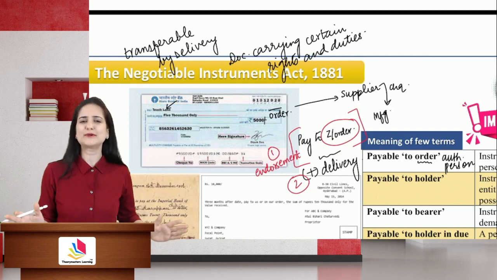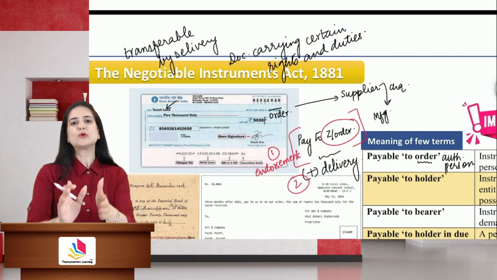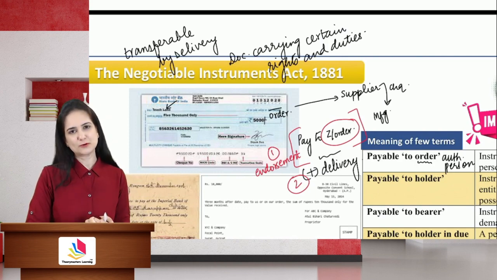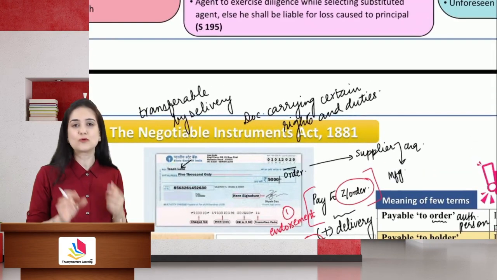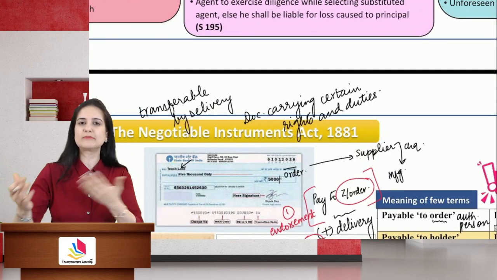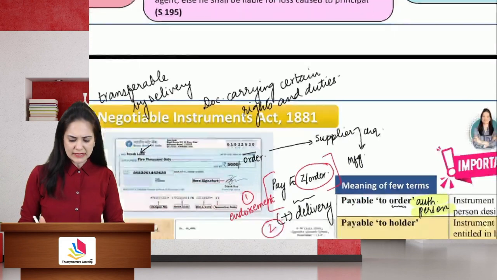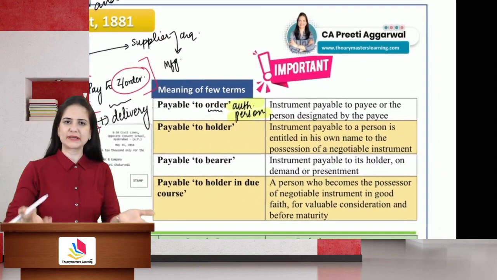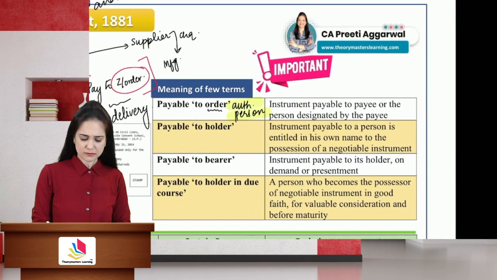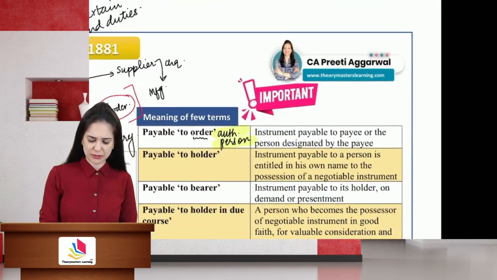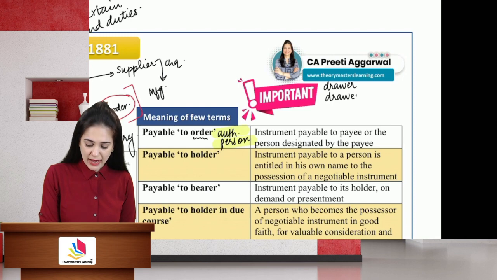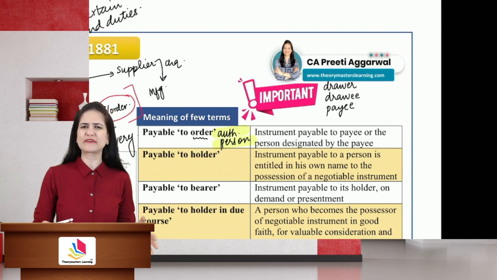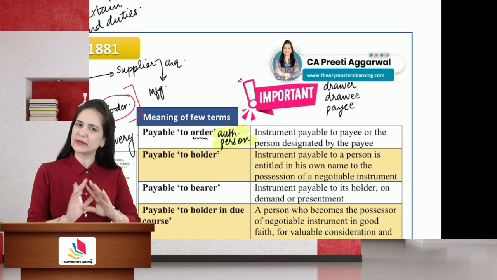So be it any kind of instrument, delivery is the most important part of negotiation. That is why we say negotiation means transferable by delivery. There are a few common terms which I think you already know. There are three words which you need to remember, students. One is the drawer, then we have the drawee, and payee. Be it any instrument, promissory note, bill of exchange, check, the meaning of these words will remain the same.